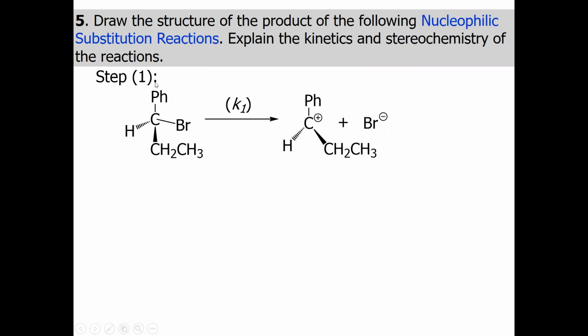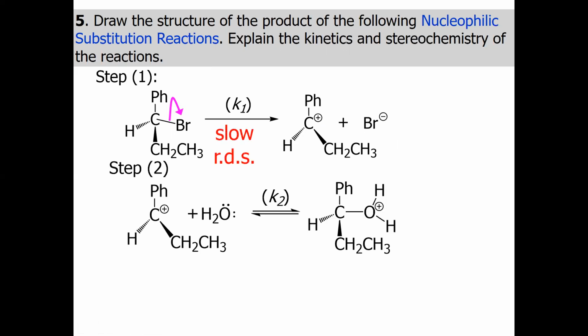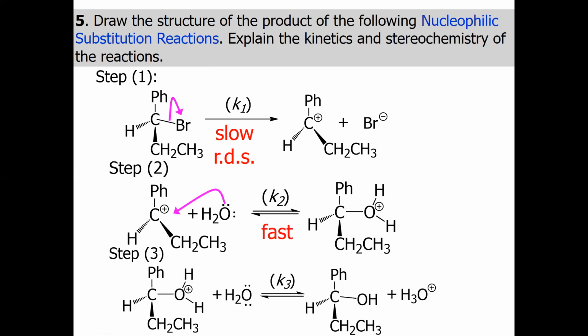The phenyl group is somewhat a bulky group, the benzene ring, and we have the ethyl group and the bromine. So generally it prefers to convert into the carbocation and to leave the bromine as a bromide ion. And this is the most time consuming step, which is also known as the rate determining step or the slow step. And in the second step, when the water molecule attacks this carbocation, we have this reaction intermediate, and ultimately the final step is the removal of the proton by means of a water molecule to give the corresponding alcohol.